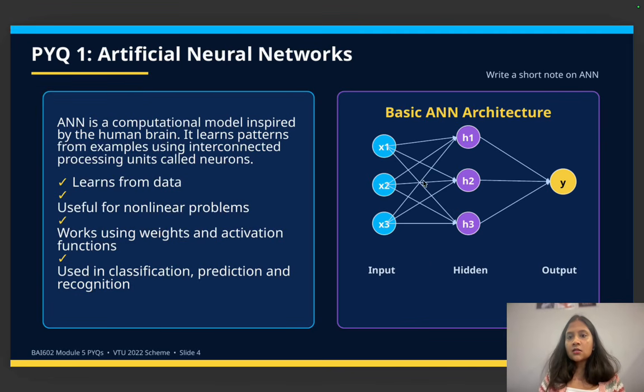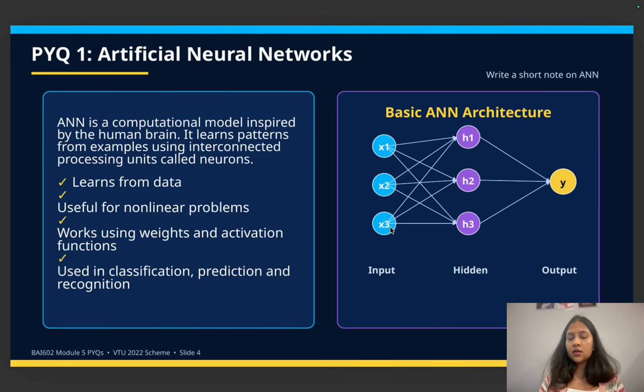Okay, so this is the basic ANN architecture which you have to draw for ANN. Write x1, x2, x3, these are the input values. Then here are the hidden values, h1, h2, h3, and all inputs are connected to all hidden values. So x1 is connected to h1, h2, and also to h3. Similarly, x3 is connected to h1, h2, and h3 values.